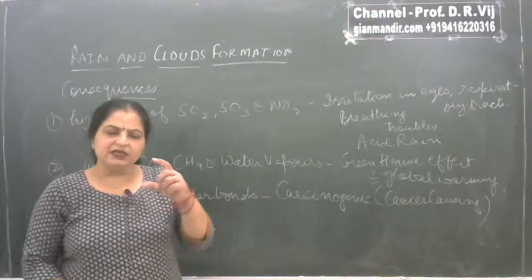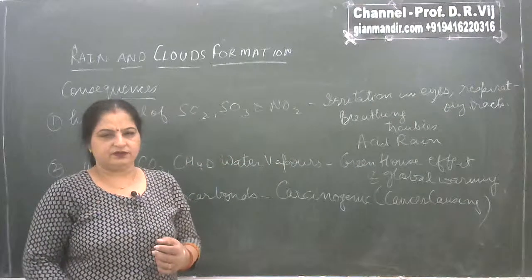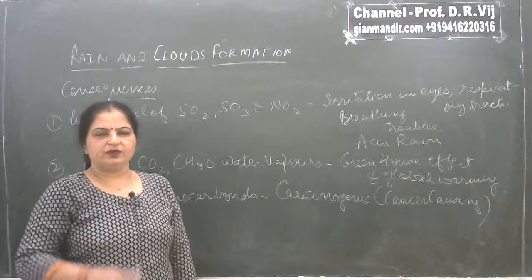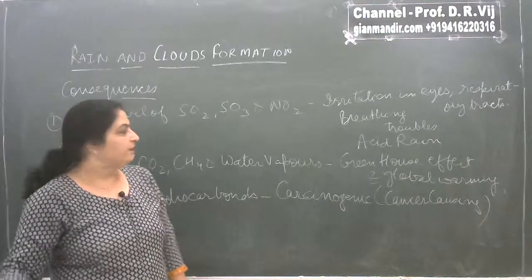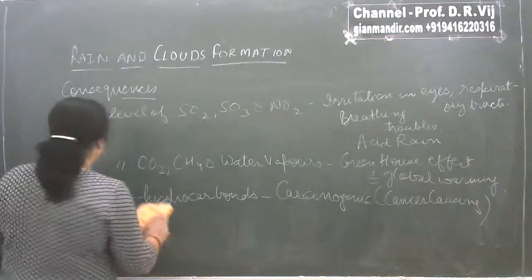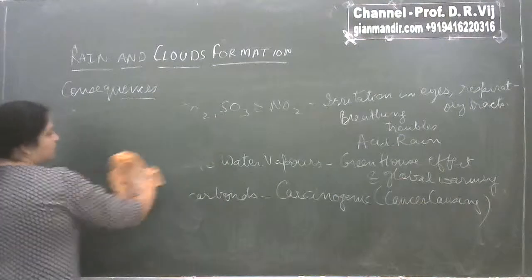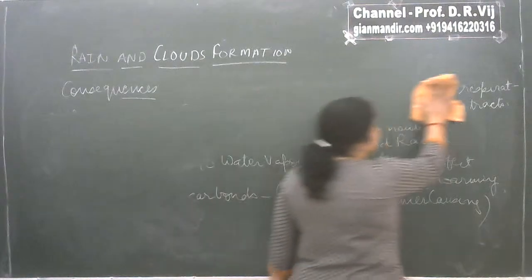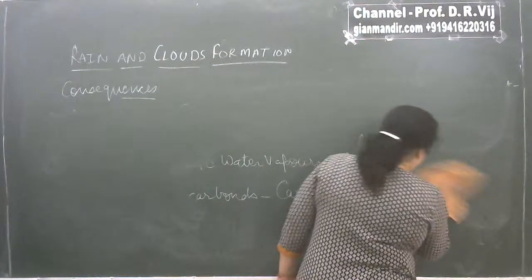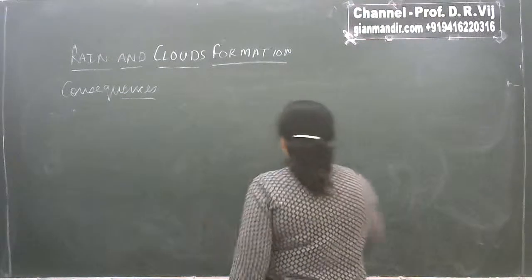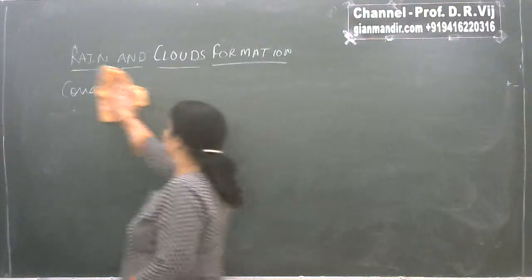So that is a very short list of the consequences of atmospheric pollution. As I said, the list may be very long, but here I have considered only few of the consequences. And here first of all, let's discuss one very important phenomenon, that is acid rain. And how is acid rain caused?